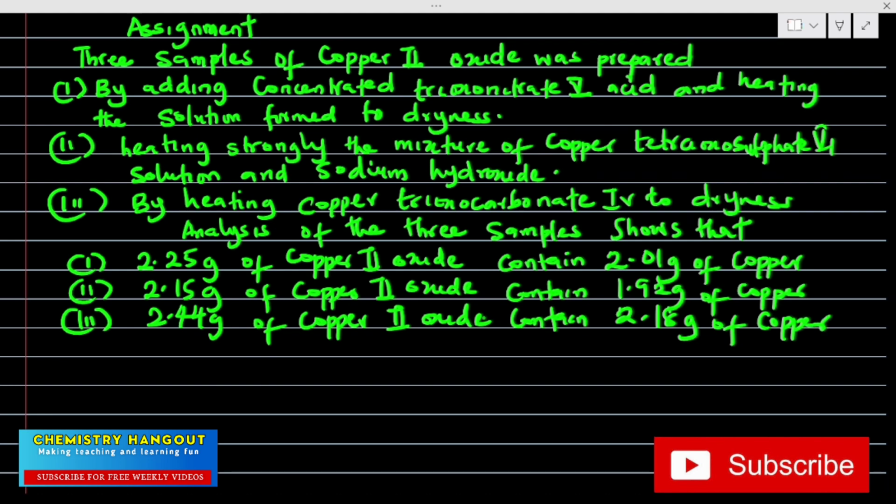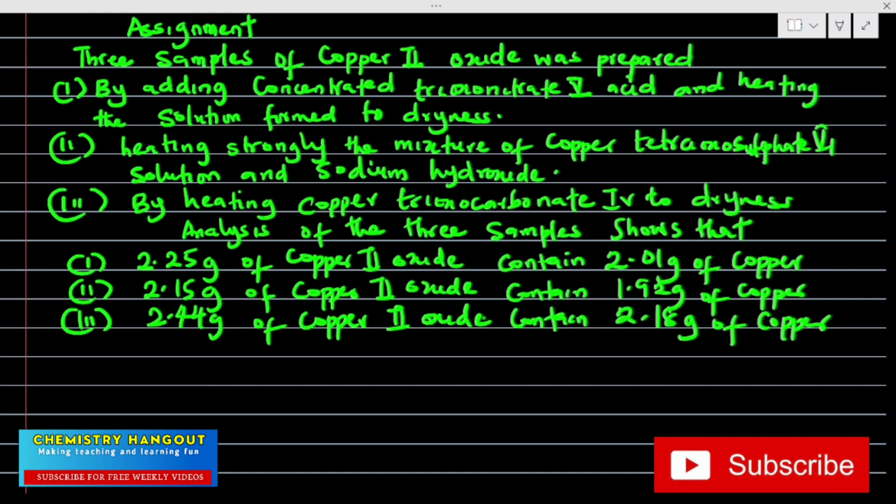So for sample 1, they said 2.25 gram of copper 2 oxide contain 2.01 gram of copper. For the second one, they said 2.15 gram of copper 2 oxide contain 1.92 gram of copper, while the third one they said 2.54 gram of copper 2 oxide contain 2.1 gram. So if it is JAMB, they can say calculate the percentage of copper in the samples, or calculate the percentage composition of oxygen in the sample. If it is JAMB, they can ask you that.